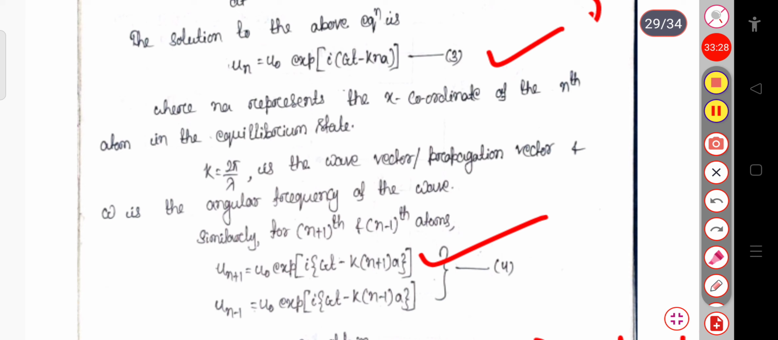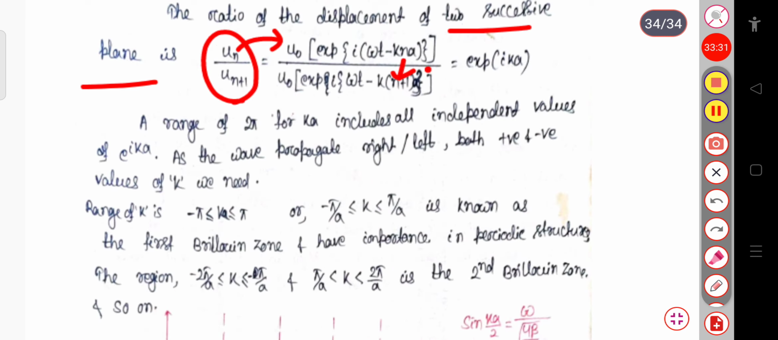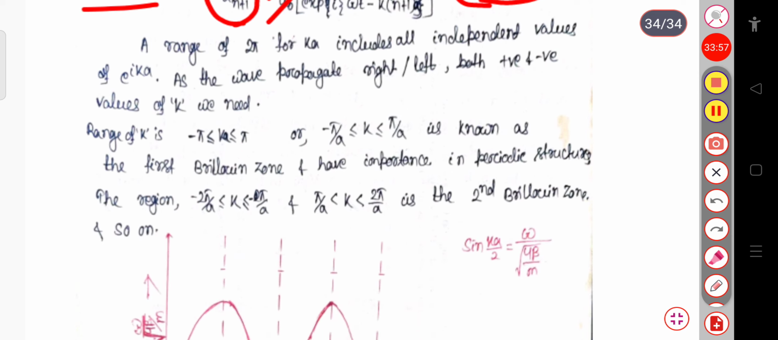And if we cancel these two terms, here you can see this is exponential i(omega t minus kna), and here this will be exponential i(omega t minus kna minus k into 1 into a). So after cancelling, u naught gets cancelled, and only exponential ika will remain. So a range of 2 pi for ka includes all the independent values of exponential ika. As the wave propagates to the right or left, we need both positive and negative values of k.